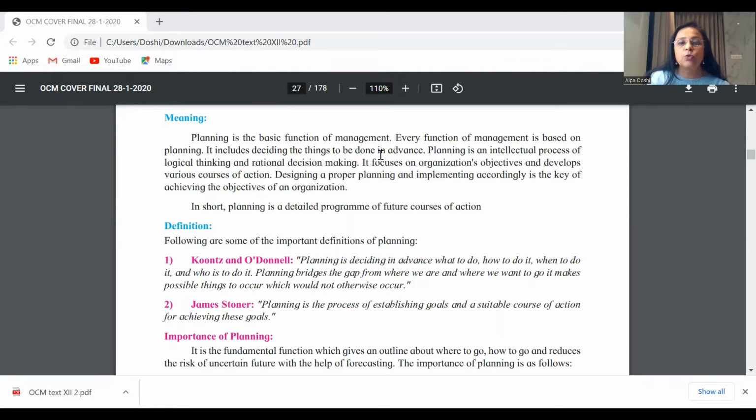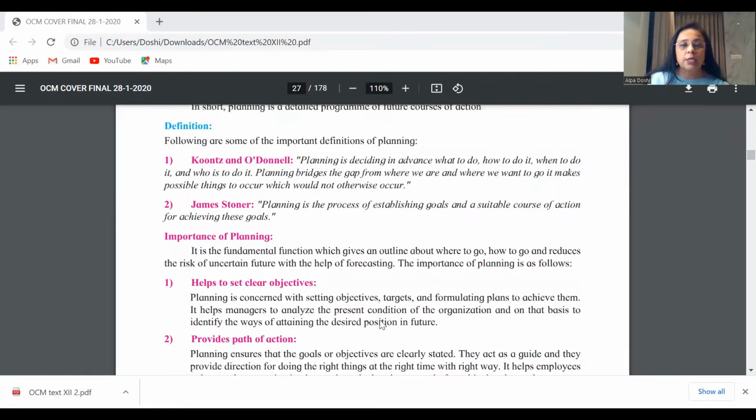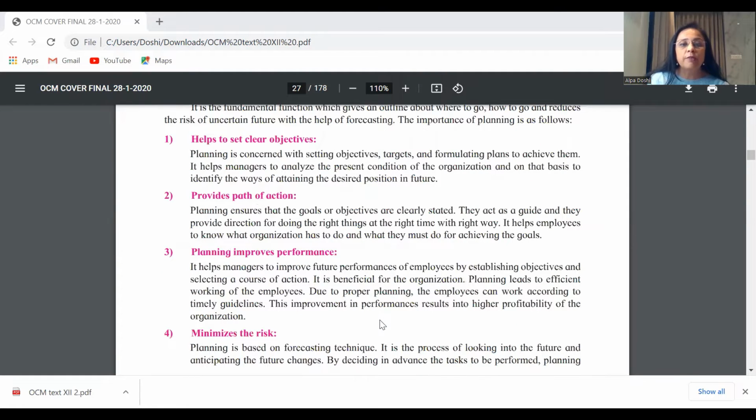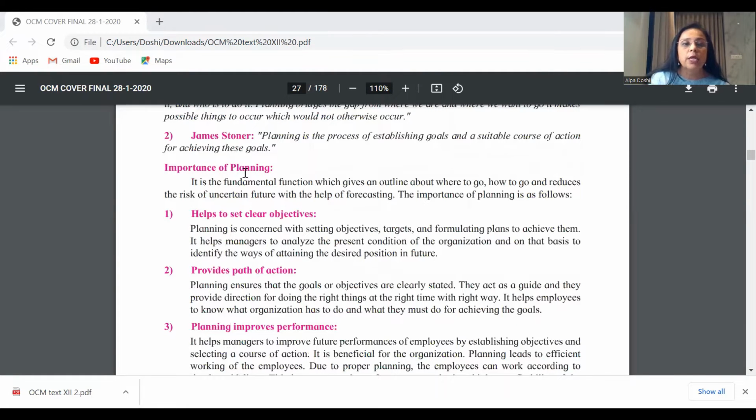Then you continue explaining how it is an intellectual process. The Maharashtra State Board has also picked up these definitions while writing the answer. So when you have this type of an answer, you say planning helps in setting objectives. That is the first step in any commercial activity. Based on these objectives, organizing, staffing, directing, all the other functions will be carried out.